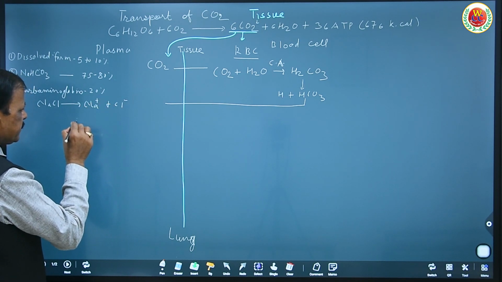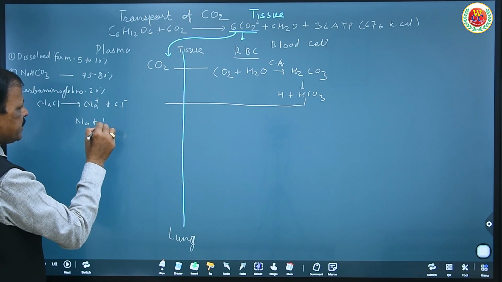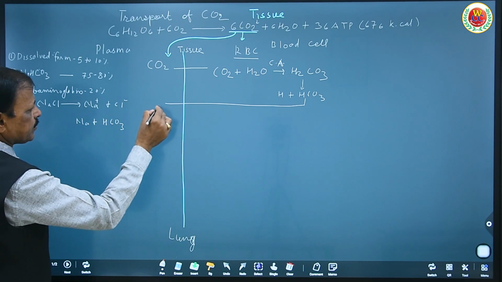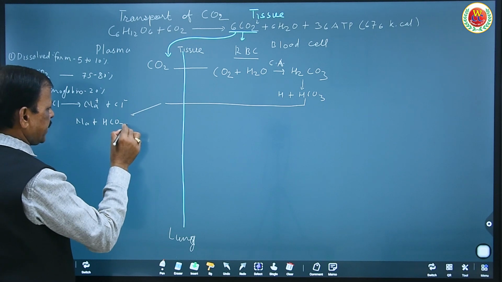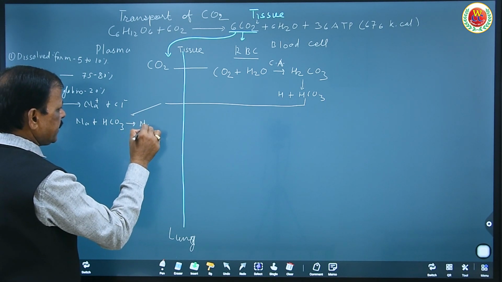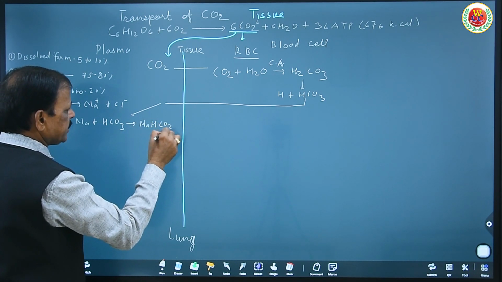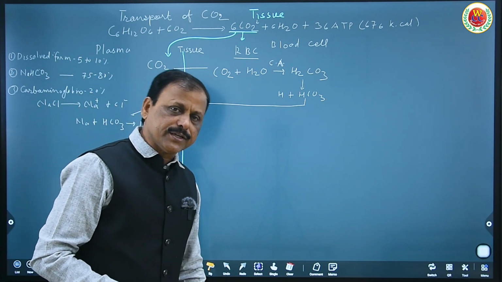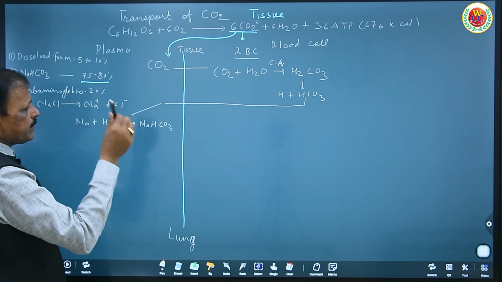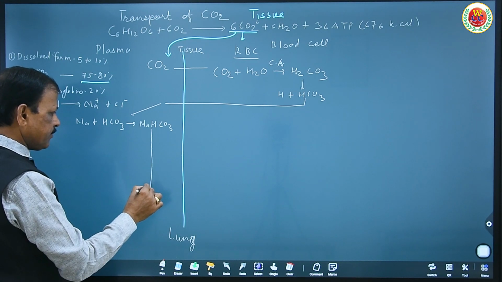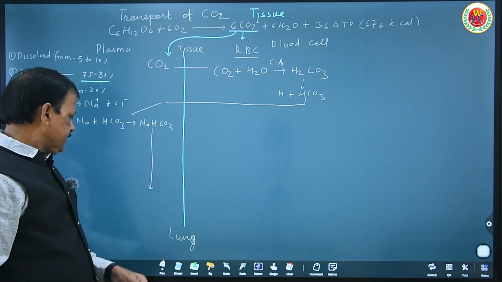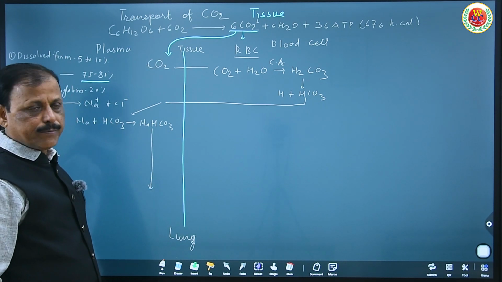This sodium ion combines with the HCO3- and forms NaHCO3, sodium bicarbonate. 75 to 80% of carbon dioxide is transported from tissue to the lungs in the form of sodium bicarbonate.